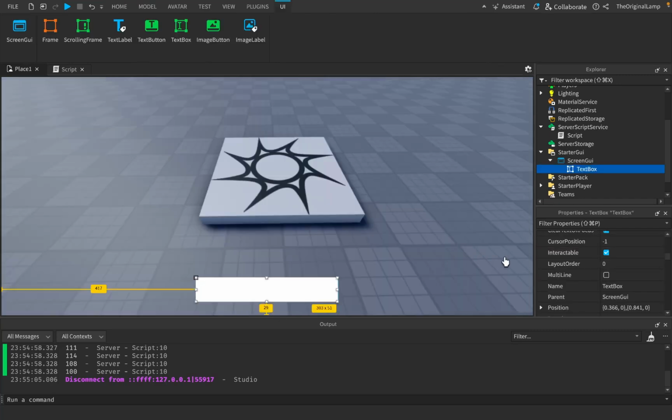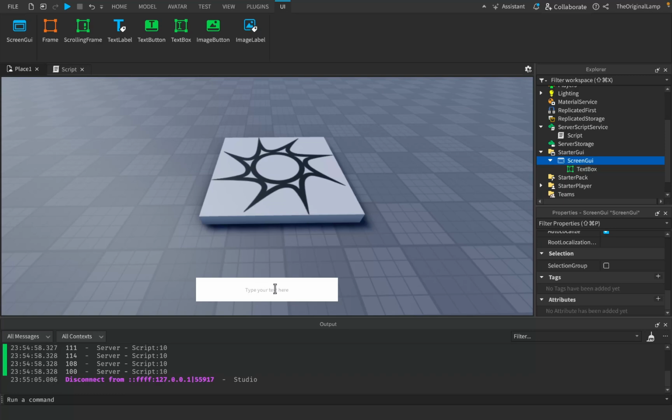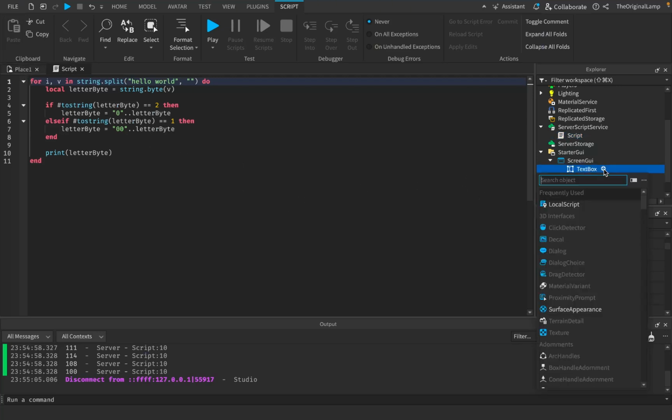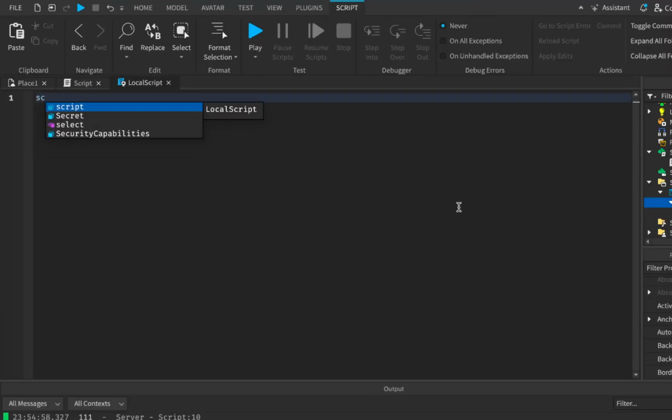And so for this text box, I'll be honest, I don't actually use text boxes as much. I wonder if there's a way to, oh yeah, look, there is, placeholder text. Okay, so I can just say, type your text here. Can I do this? Oh yeah, look at that, awesome. So what we could do then is, whenever the player types a text and hits enter, we fire a message to the script to effectively do this, but instead of hello world, it'll be the string that we gave it. So let's actually try and do this right now.